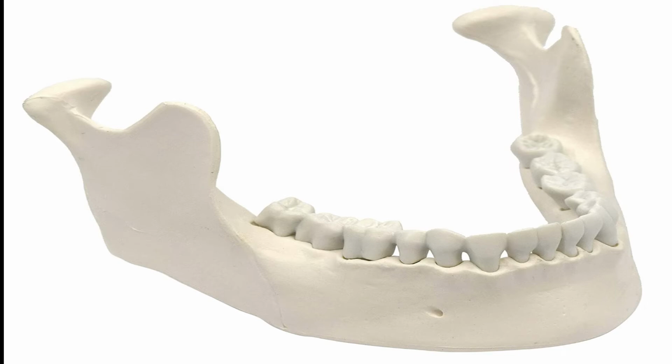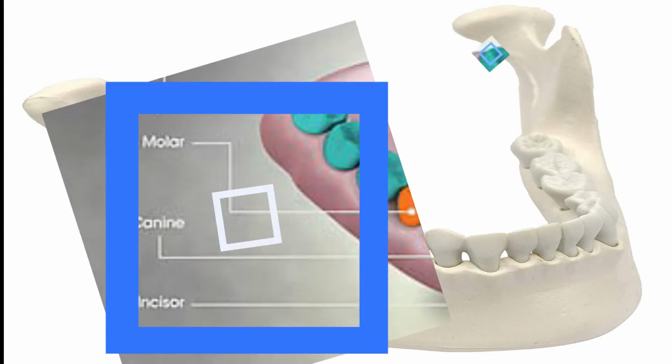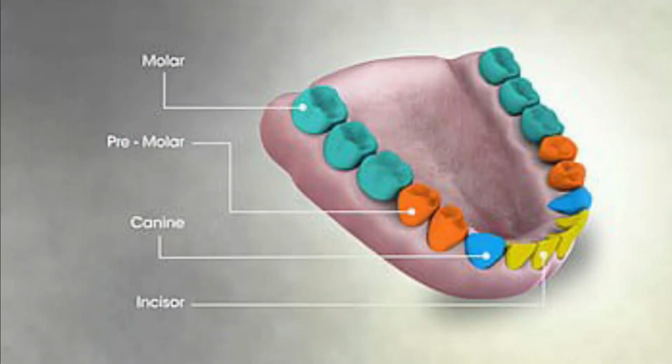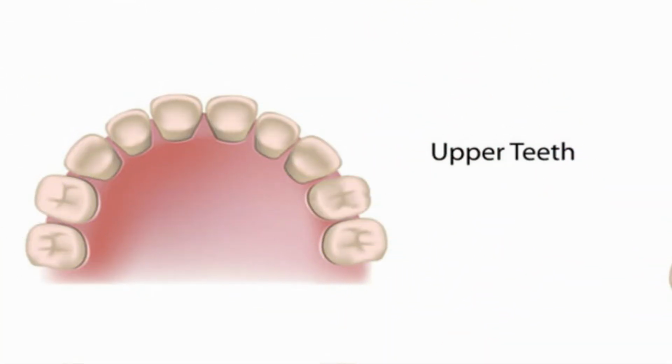Movement of the lower jaw opens and closes the mouth, which helps us to speak and to eat. The lower set of teeth in the mouth is rooted in the lower jaw, whereas the upper set of teeth is rooted in the upper jaw.